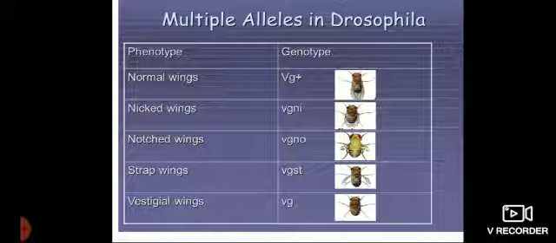So the genes are mutated, and this mutation helps in evolution. So in the course of evolution you can get different types of Drosophila. In blood grouping also we get blood group A, blood group B, blood group AB, and blood group O.